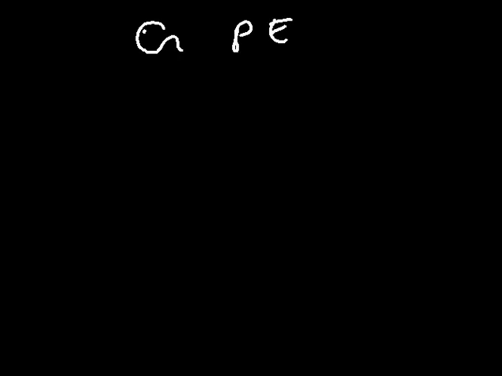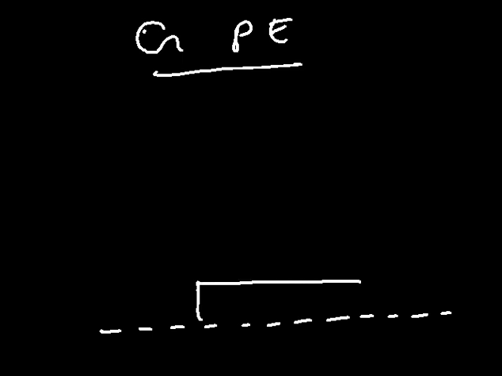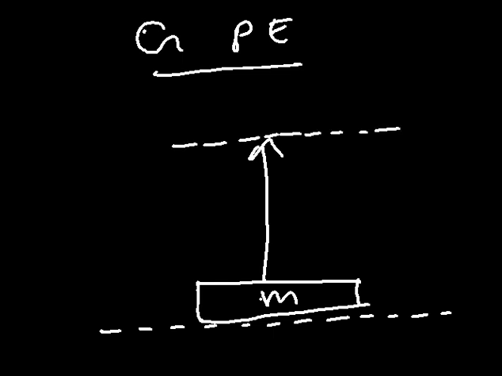Gravitational potential energy. Let's say this is the cloud, and we have an object on the cloud. Let's say the object is of mass m, and assuming that the object has been lifted up to this point, through the vertical height given as h.